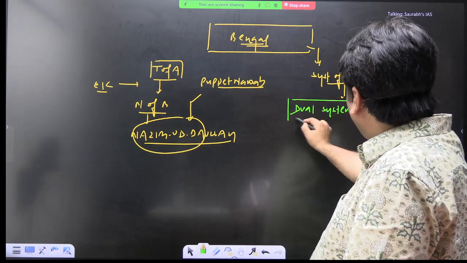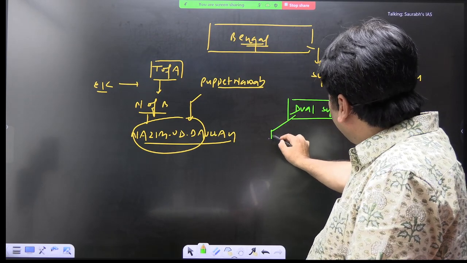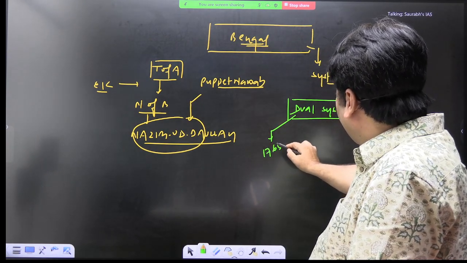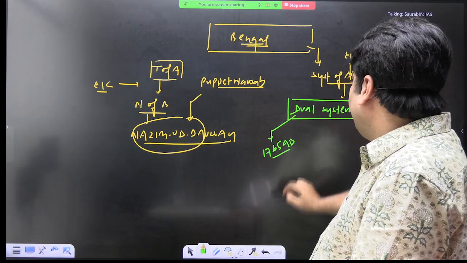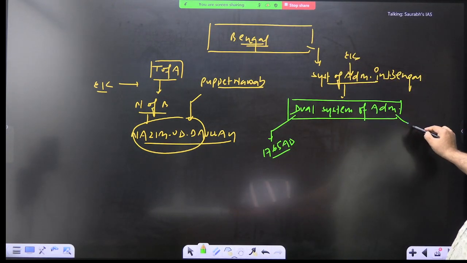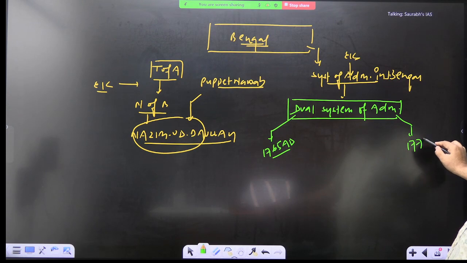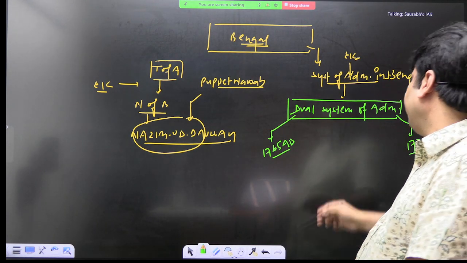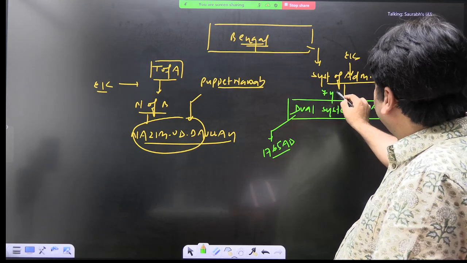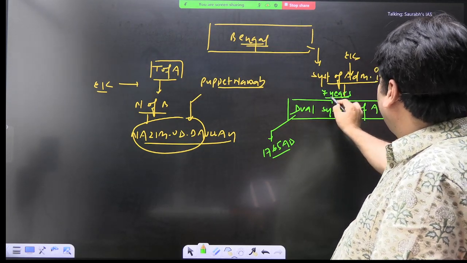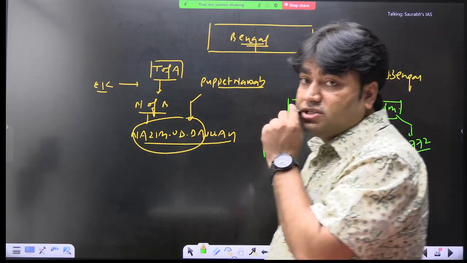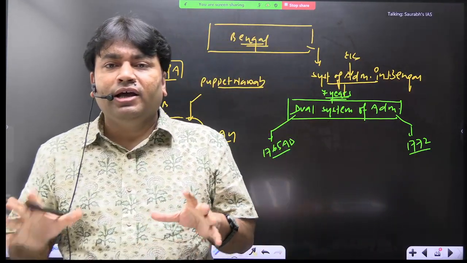That is a very important topic. And this dual system of administration in Bengal region continued from 1765 to 1772. It means for 7 years, this dual system of administration was seen in Bengal.